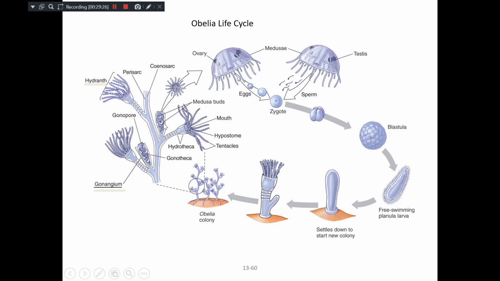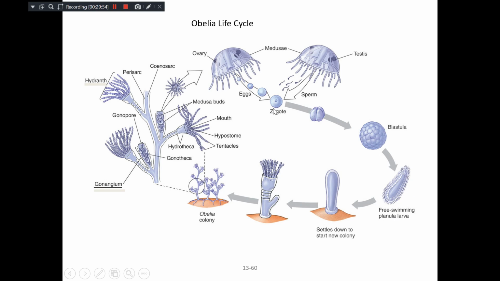These are the gonangium, which produces medusae asexually. And this medusa will produce the gametes, male gametes and female gametes, and they fuse and a zygote is formed. Zygote divides and ultimately forms a free swimming larva, what you call planula larva.